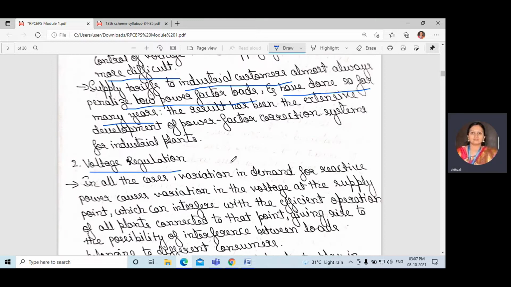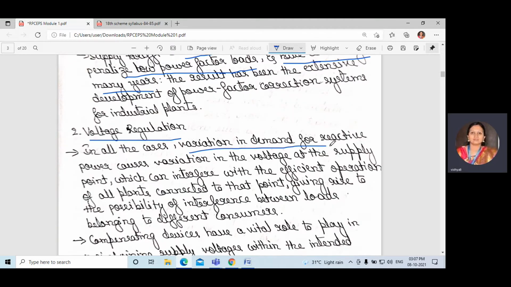Next is voltage regulation. In all cases, variation in demand for reactive power causes variation in the voltage at the supply point. Nowadays we use electronic devices in day-to-day life, from kitchen to education, and the demand is increasing, not decreasing. On the industry side also, manufacturing is increasing. So the demand for reactive power causes variation in the main supply.